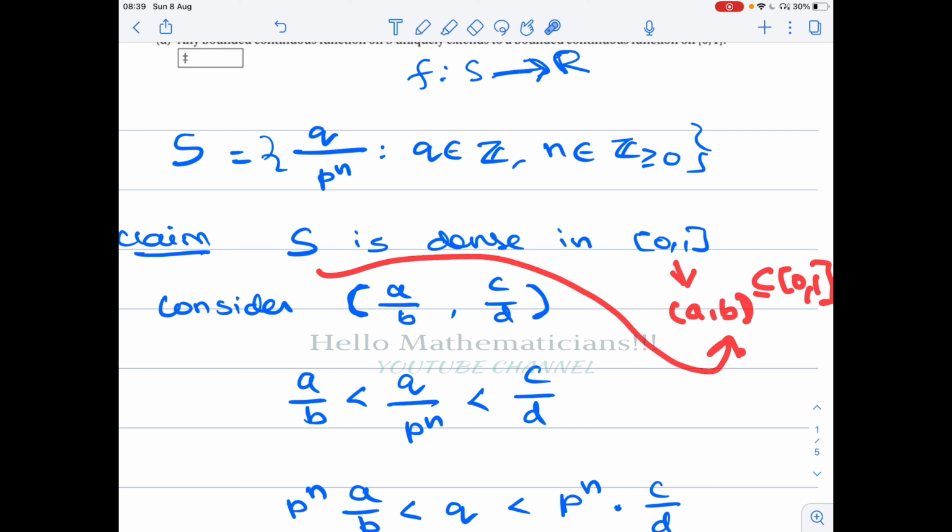Now, the rationals in closed [0, 1] are dense in closed [0, 1].